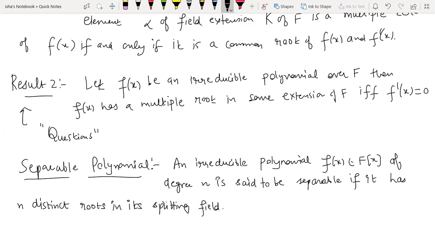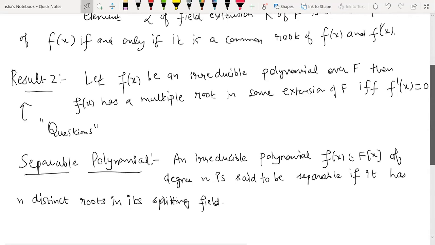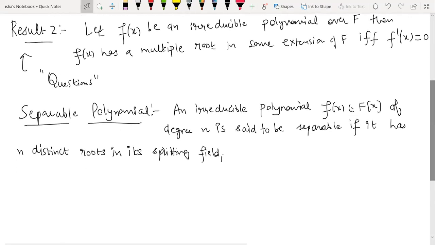splitting field. Actually, the general definition does not include the word splitting field, but there is no harm in including that, because by the definition of splitting field, we already know that splitting field is that field in which a polynomial splits into linear factors, right? So when it will be splitting into linear factors, if all of those roots have multiplicity 1, means they are all distinct roots, so no factors are repeating, right? So then we will call that polynomial to be separable. So in simple words, if there are no multiple zeros, all roots are simple zeros, then it will be separable.